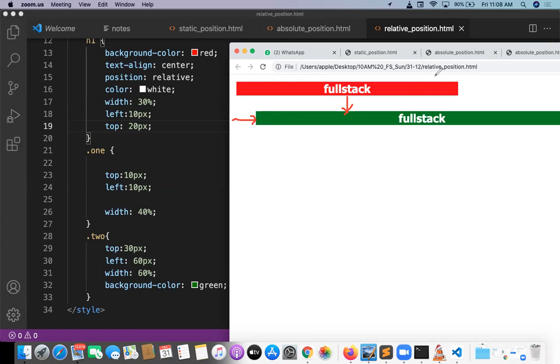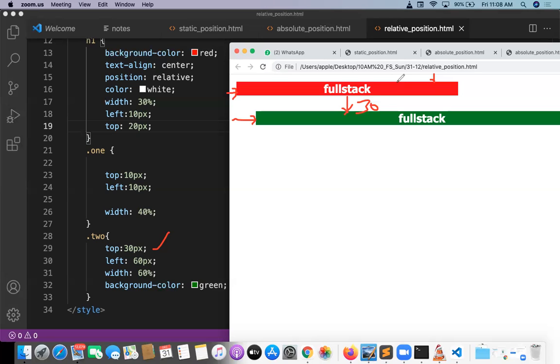And the first element is taking from this and this. There is no adjacent element for the first element, but the second element has an adjacent element. That is the reason the second element is taking a 30 pixel gap. Top was 30 pixel, so we are actually giving a 30 pixel gap. So 30 pixel is taken from the top. Got my point?